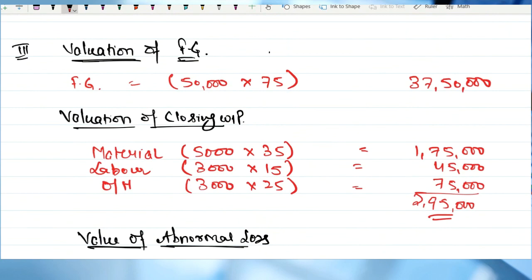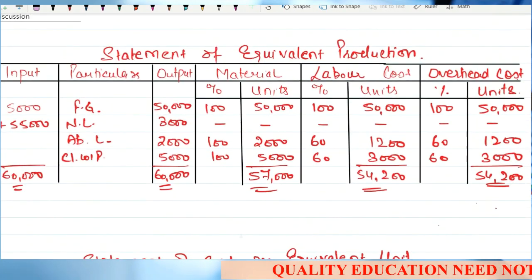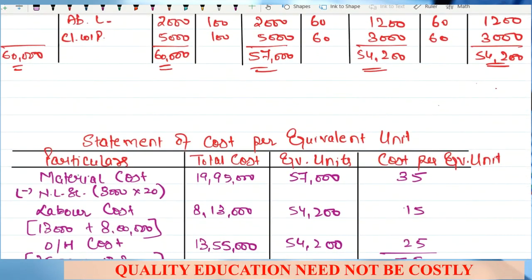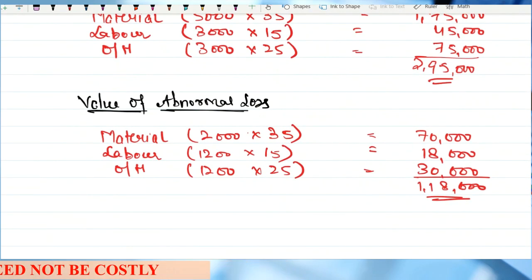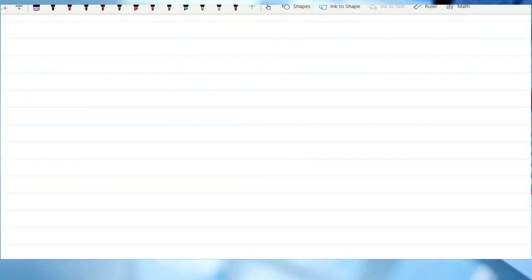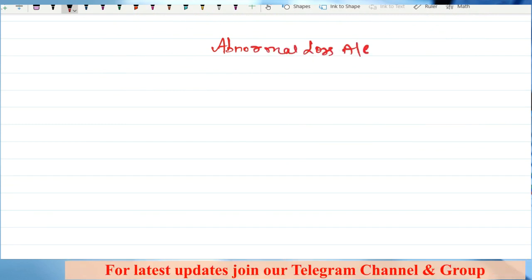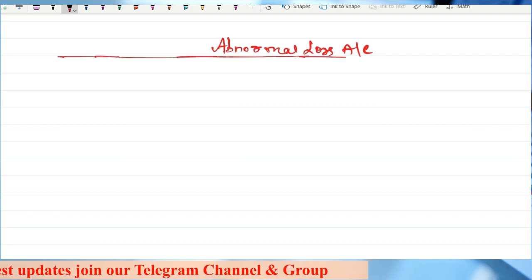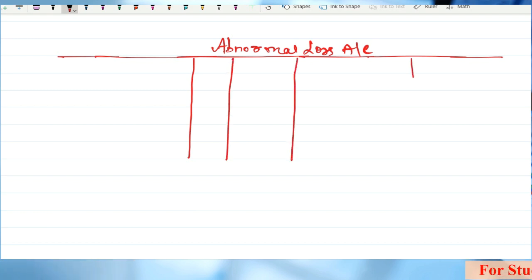Clear? As we have been doing the normal valuation. So in this question, we have covered the normal loss, the abnormal loss, the scrap value, and the valuation also. Now the question says prepare the abnormal loss account. So we'll prepare that also. It is going to be a very simple account, the abnormal loss account.